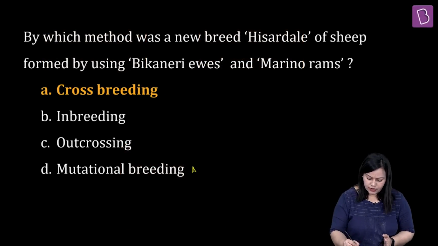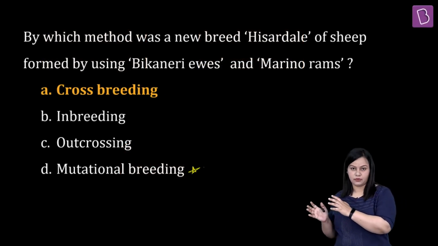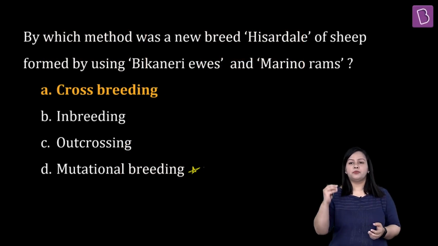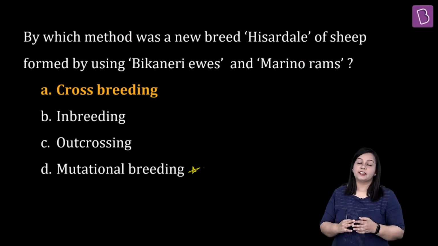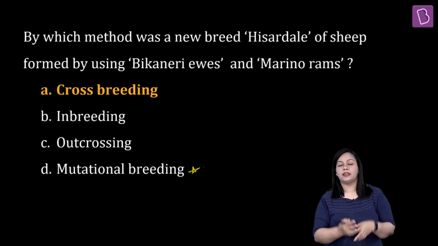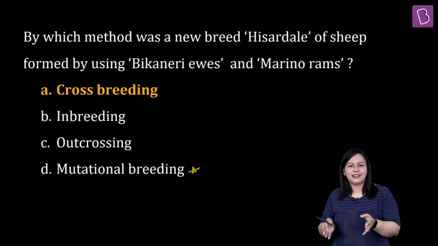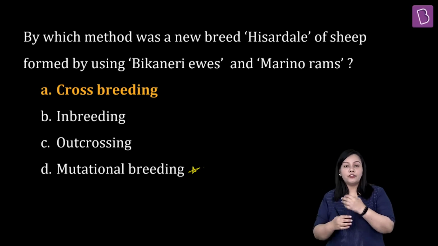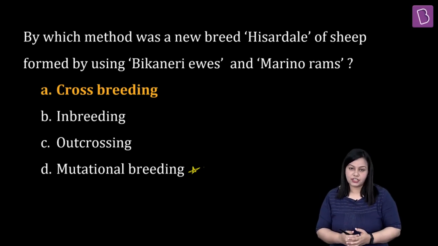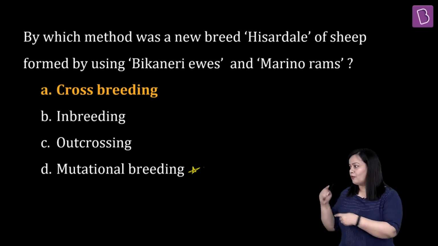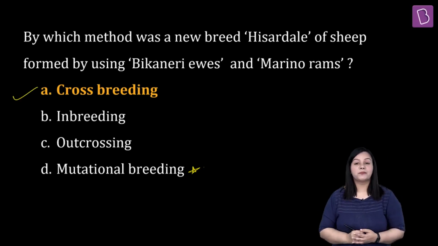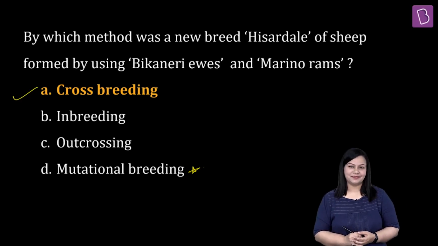And here there is one option which actually most of the children miss once again. Mutation breeding में क्या होता है? It's once again an artificial technique जहाँ पर आप using chemical mutagenic agent etc. you allow some changes, some desired mutations to happen. Usually हम mutation breeding plants में, seeds में यहाँ पर कराते हैं. So we allow that mutation to happen and that is what is bred in further generation. That is what is called as mutational breeding. So obviously इस क्वेश्चन के लिए ये वैलिड नहीं है. The right answer for this question is going to be option A, that is cross breeding.